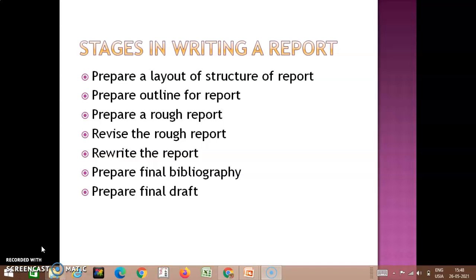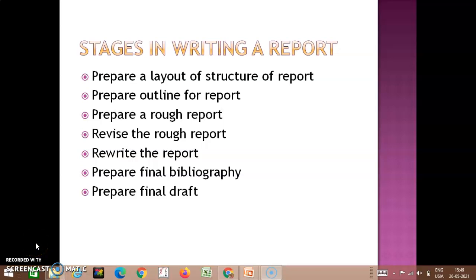After that, you need to prepare the outline for your report. Outline means just a rough recording of what main points and what sub points should be added. So just note down all these points that you wish to add in your research report, which comes to the outline of your report. Once you have written the outlines, the main points and sub points, then you can go on to the next step, to prepare a rough report.